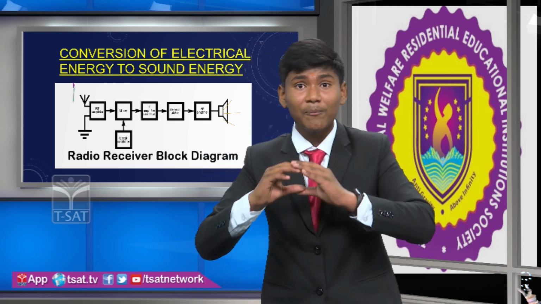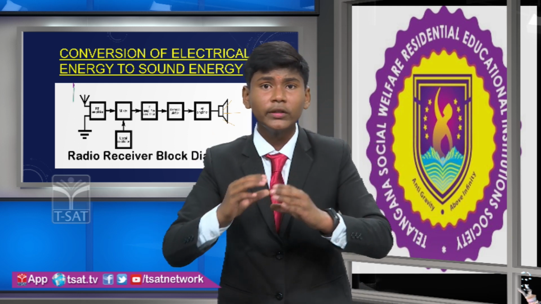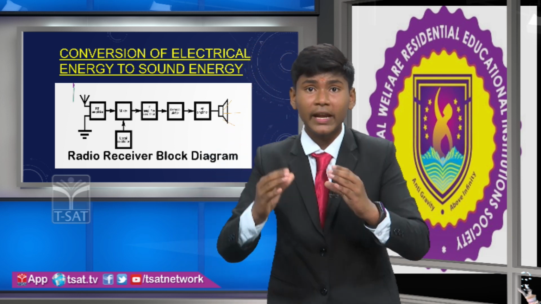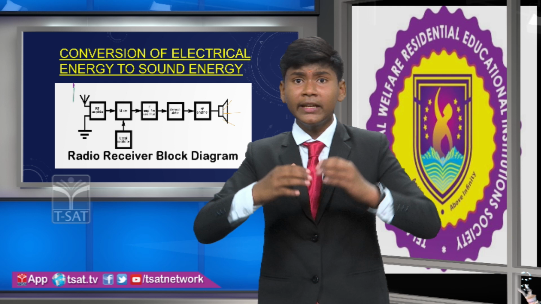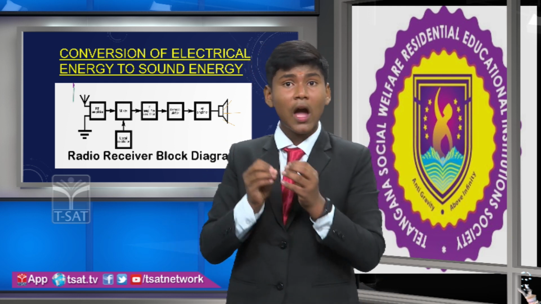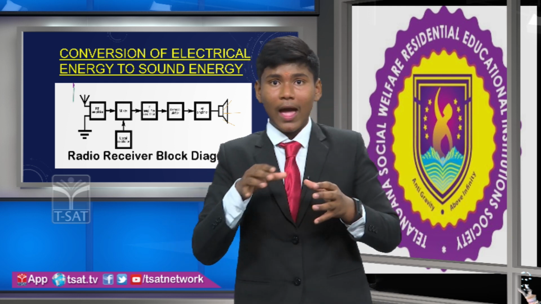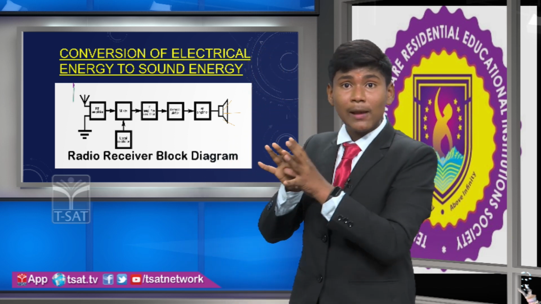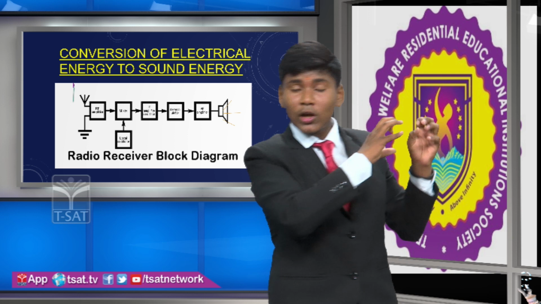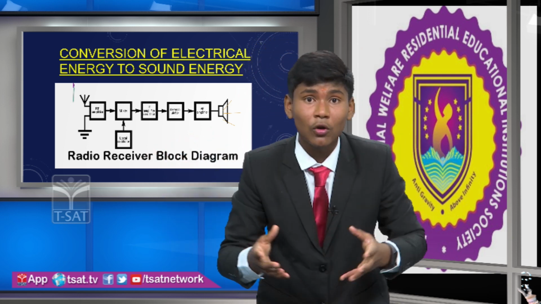In the AF amplifier block, the total frequency of the radio will be prepared and it is going to be converted into sound energy. It is prepared and ready to come out as output as sound, and after converting into sound, through the help of the radio loudspeaker, it will come out and give sound for us.